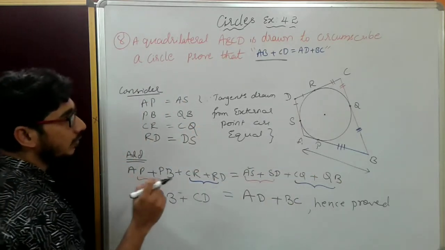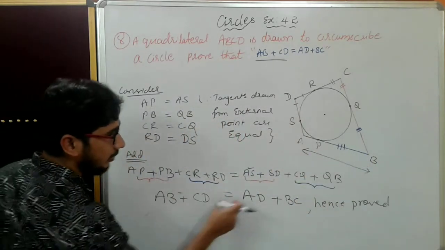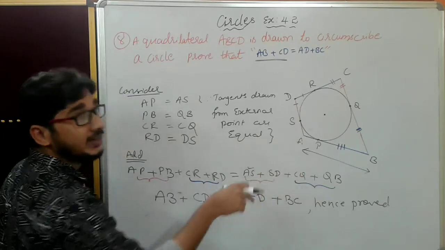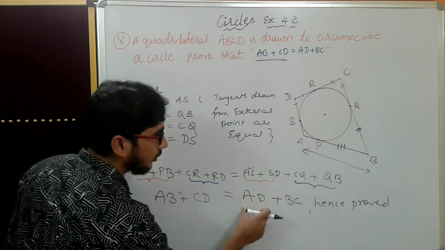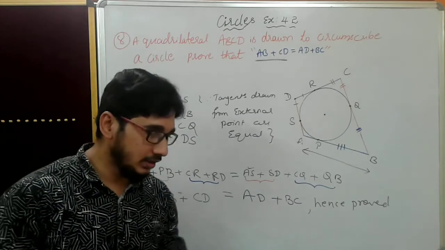Now AP plus PB, what will happen? AP plus PB is nothing but AB. Write this down. I interchanged this so that I can add it. So I wrote here, this I added here. It is proved.